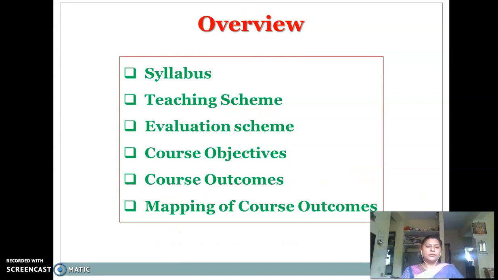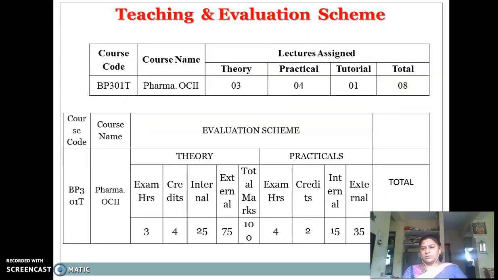The overview which we deal with is the syllabus of organic chemistry 2, then the teaching scheme, evaluation scheme, course objectives, and course outcomes. We will deal with them one by one. Firstly, we start with the teaching and evaluation scheme.